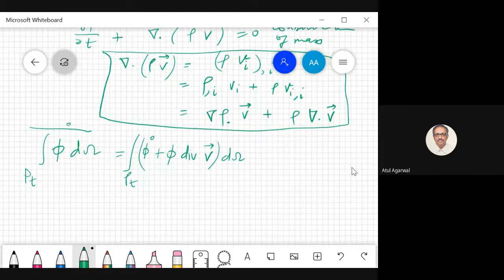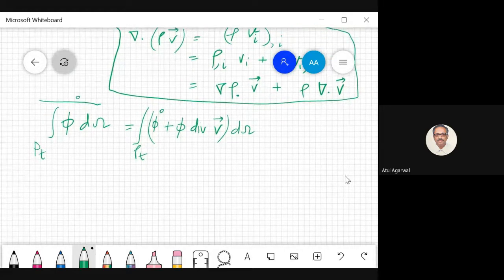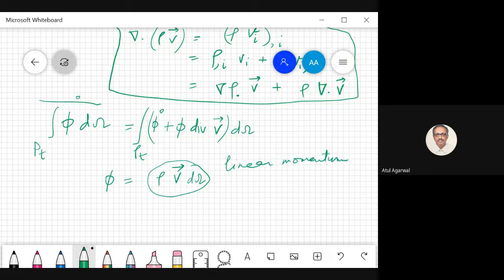Okay. Now let's look at it. If I take phi as momentum, what is this? Rho into v. Rho v d omega. What does this term mean? Linear momentum. Rho and d omega is mass. This is velocity. So you are finding the time derivative of linear momentum of the body.